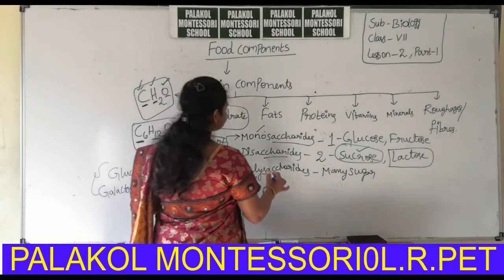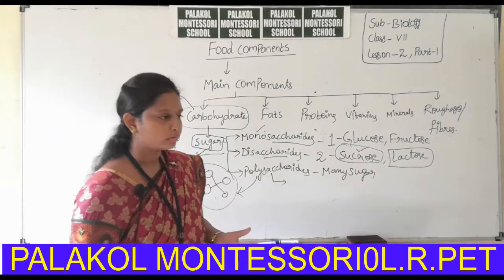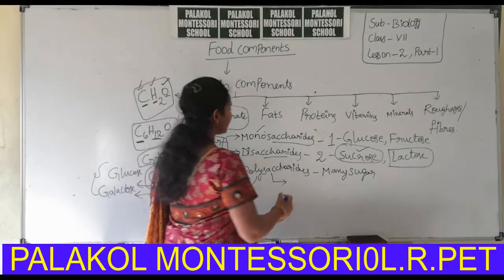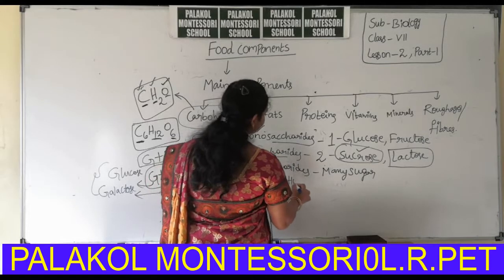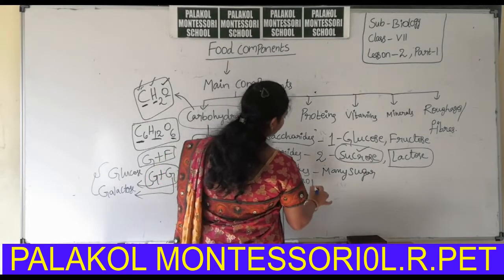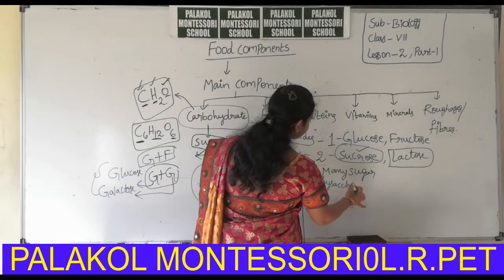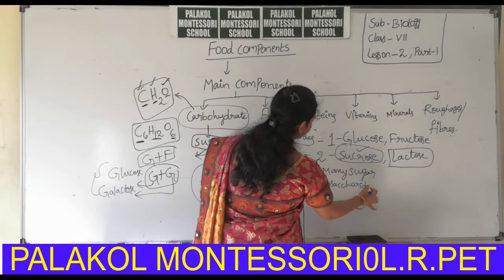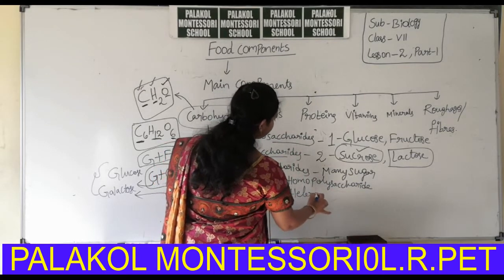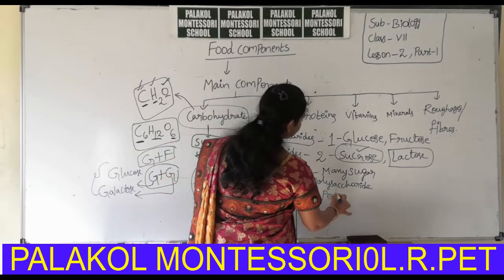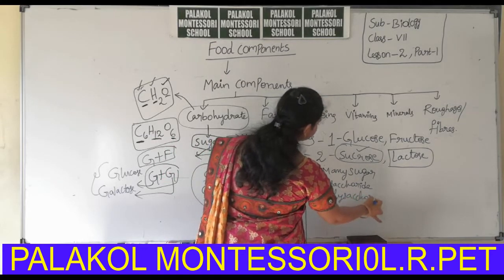Then polysaccharide. Polysaccharide means a larger number of sugar molecules. Polysaccharides are also categorized into homopolysaccharides and heteropolysaccharides.